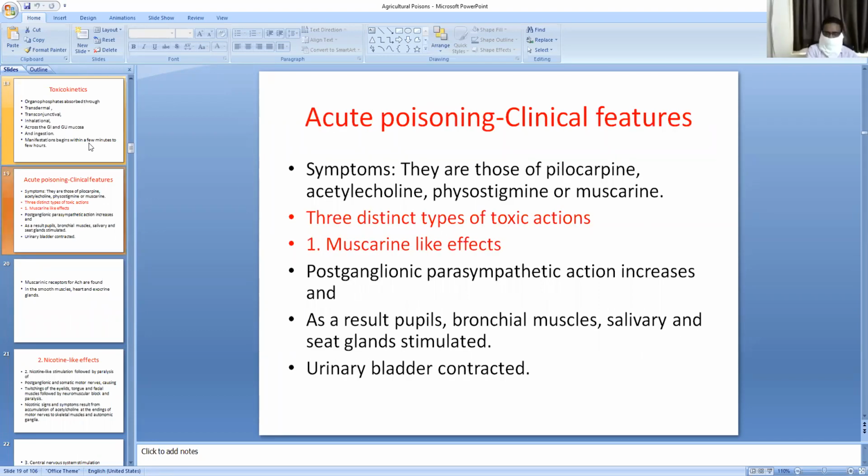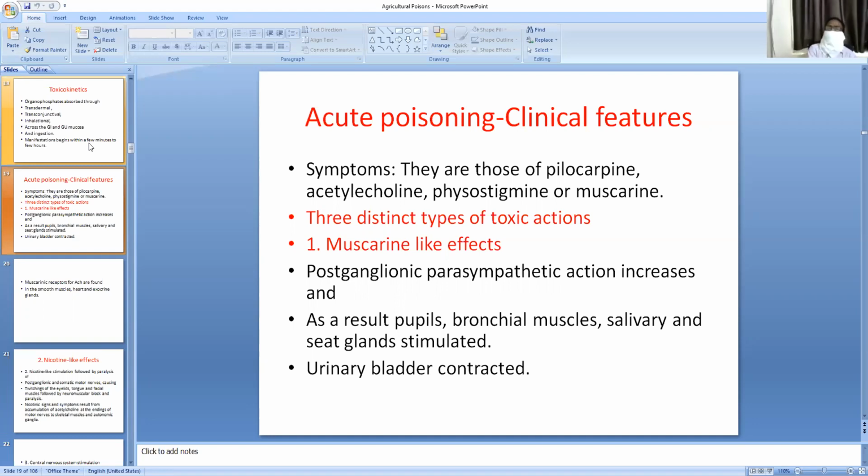Acute poisoning clinical features: what are the signs and symptoms of organophosphorus compound poisoning? These signs and symptoms are similar to the poisoning of pilocarpine, physostigmine or muscarine, and a low dose of acetylcholine. These constitute three types of effects.